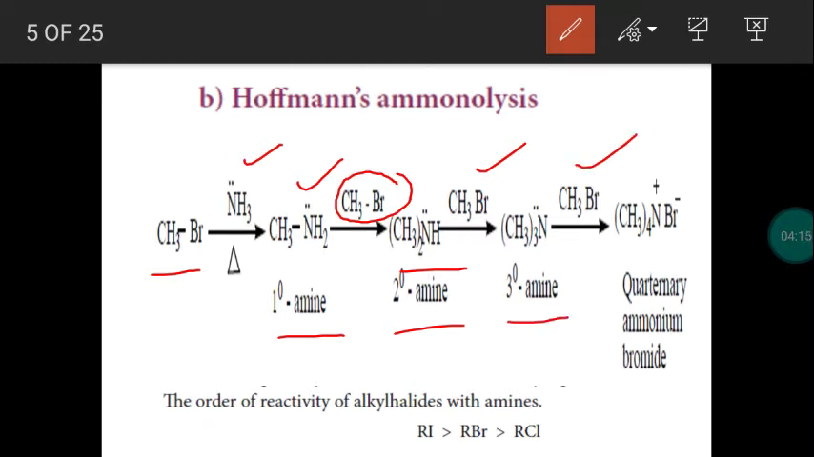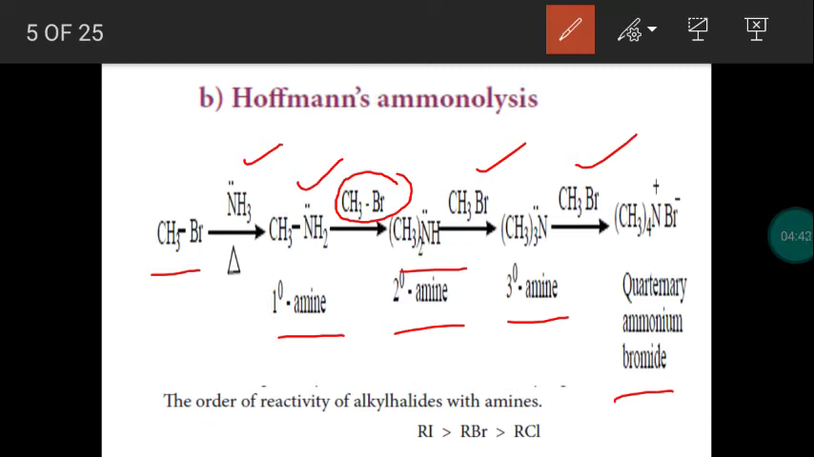Further addition with one more alkyl halide molecule, we get a salt. So this is called quaternary ammonium bromide salt. So first ammonia is passed with alkyl halide. It forms primary amine. Primary amine combines with alkyl halide. It produces a secondary, tertiary as well as a salt. So this is a sequential reaction. We get finally quaternary ammonium salt.